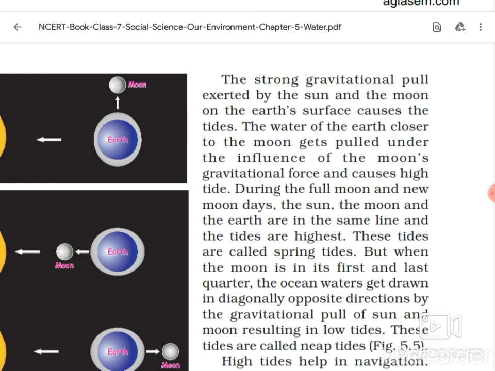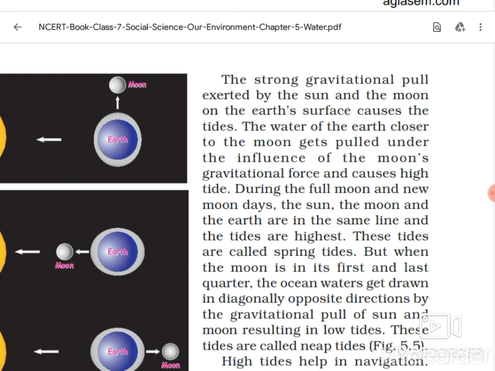In 1687, Sir Isaac Newton explained that ocean tide results from the gravitational attraction of the sun and the moon on the ocean of the earth. Here it is written, the water of the earth closer to the moon gets pulled under the influence of the moon's gravitational force and causes high tides. Now you understand what I was explaining in that previous paragraph. Whatever water is closest to the moon gets pulled under the influence of the moon's gravitational force, and then it causes high tide.